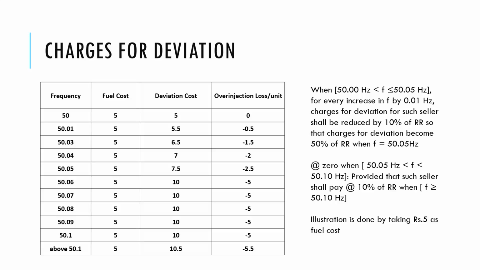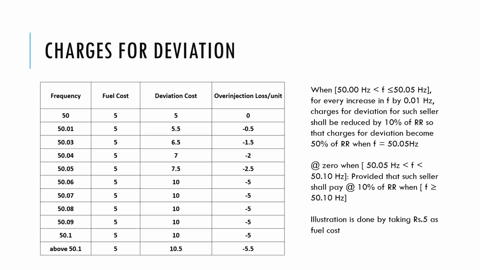When the frequency becomes 50.01 hertz, even though we are over injecting 100 units, the grid will pay me only 90% of our fuel cost. So 10% is our loss, and this loss continuously keeps on increasing. At 50.05 hertz, the loss becomes 50%. That is, for our injecting of 5 rupees, we would be getting paid only 2.5 rupees.